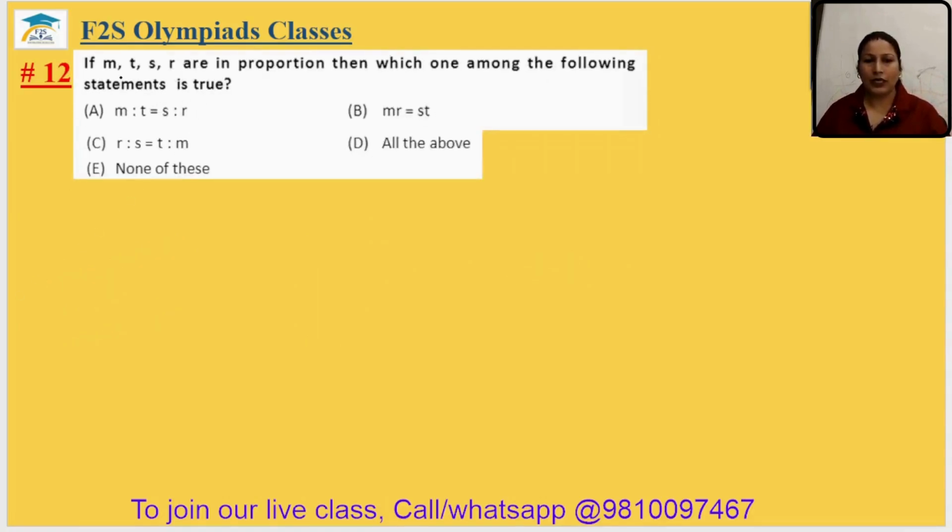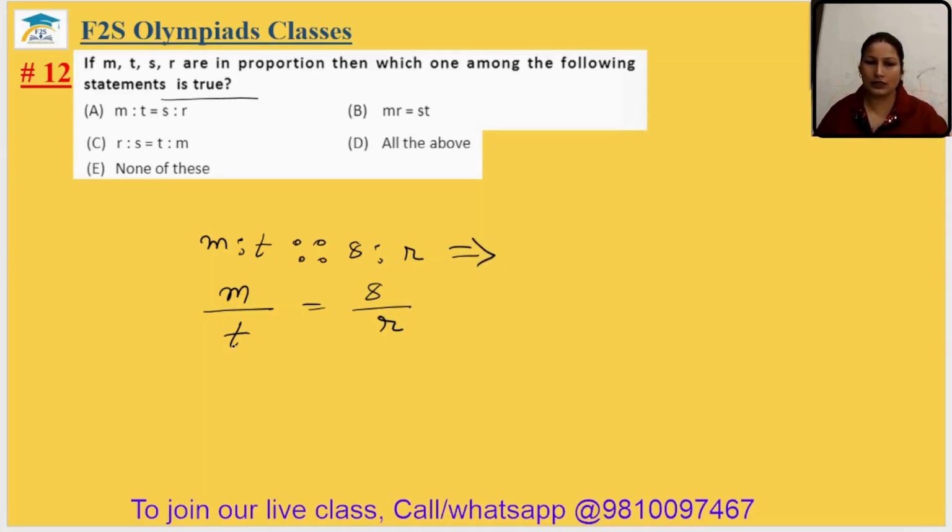Question number 12. M, T, S are in the proportion. Then which one among the statements is true? So M is to T, double is to S is to R. We can write it as M by T equal to S by R. Or we can write it as T by M equal to R by S. We have exchanged the numerator in both sides.